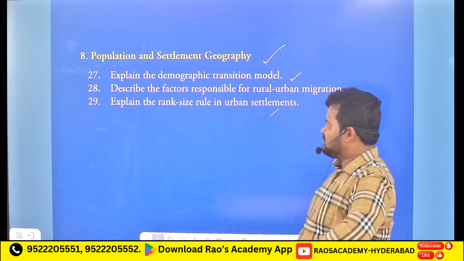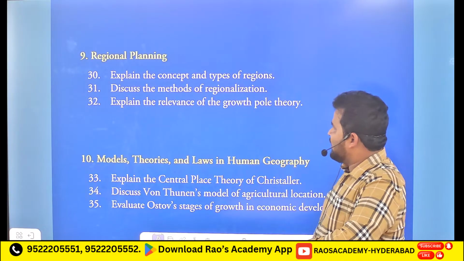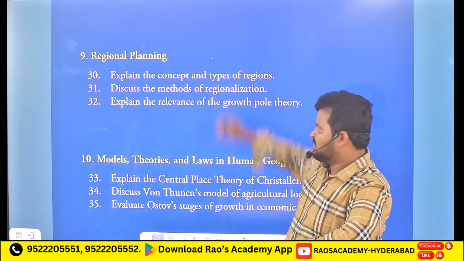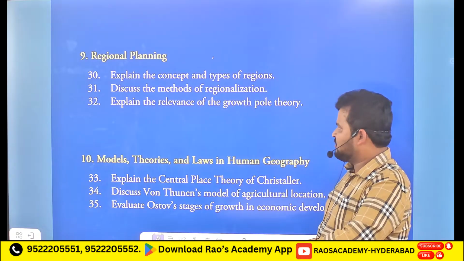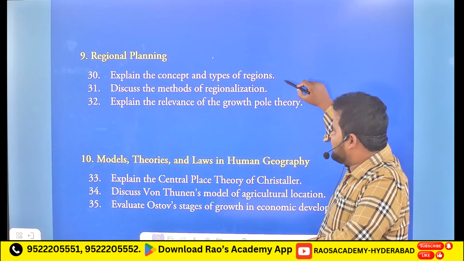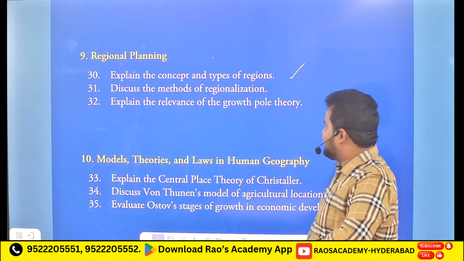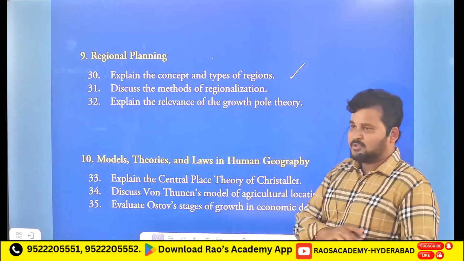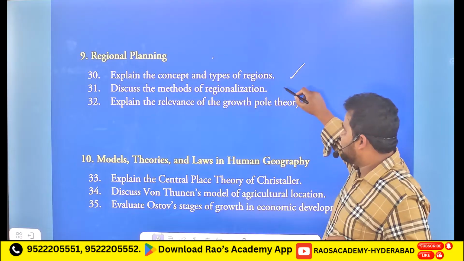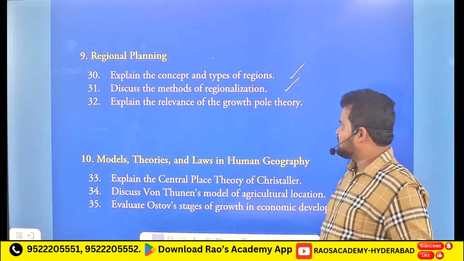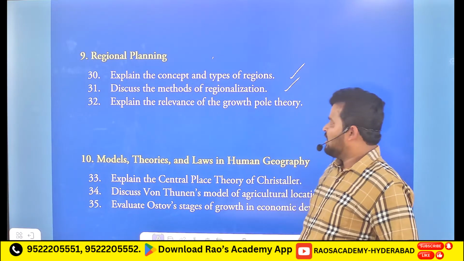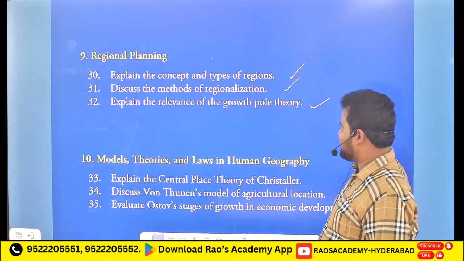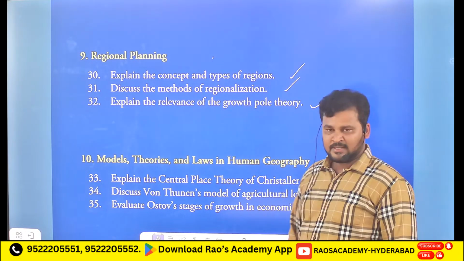Clear? That is the 29th question. And coming to the 9th chapter, that is regional planning. In this we can expect questions like 30, explain the concept and types of regions. And 31st question, discuss the methods of regionalization. 32nd question, explain the relevance of the growth pole theory.